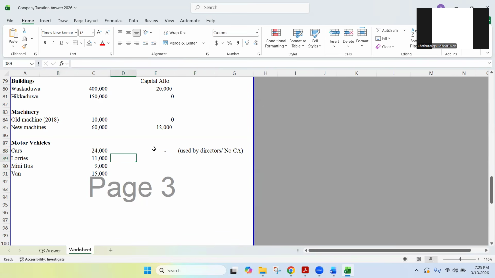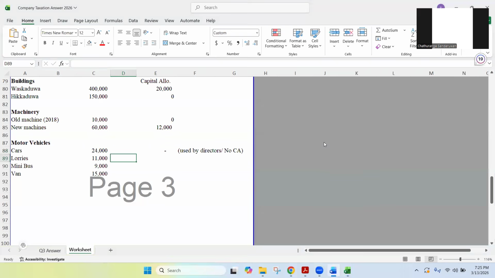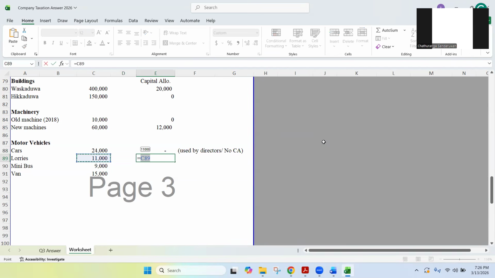What about lorries? Can we deduct capital allowances for lorries? Lorries were purchased in 2022. So 2022, 3, 4, 5, 6. Still we have time to deduct capital allowances. And the lorries are used for food item required for kitchen transportation. So no problem, connected to the business as well. We can deduct capital allowances. So I'm just dividing 11,000 by 5, 2,200. Again, the capital allowance rate is 20%.